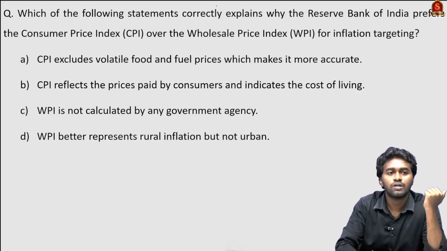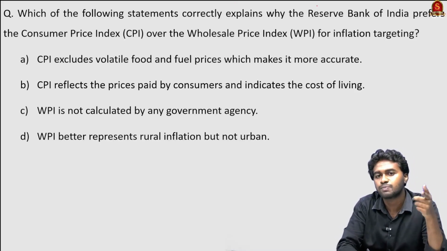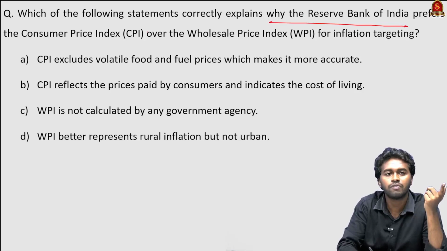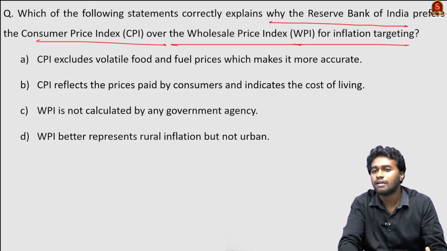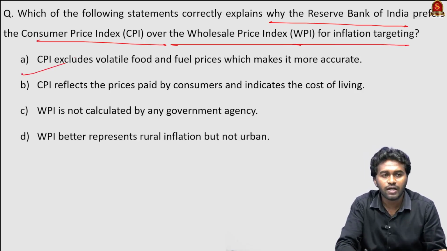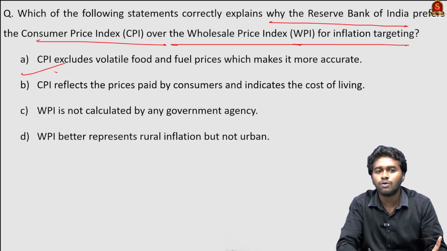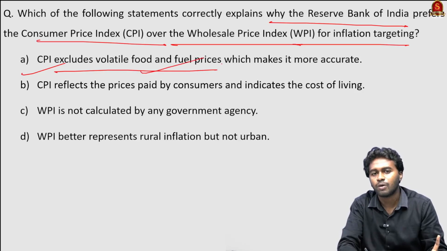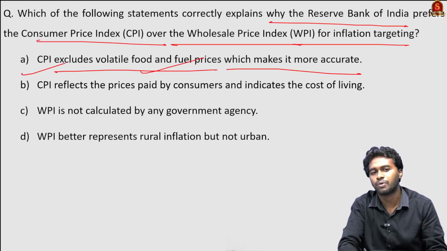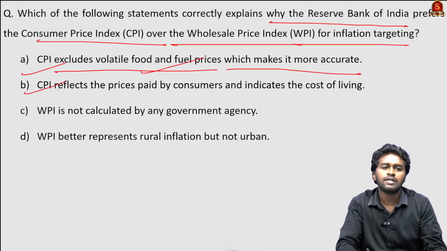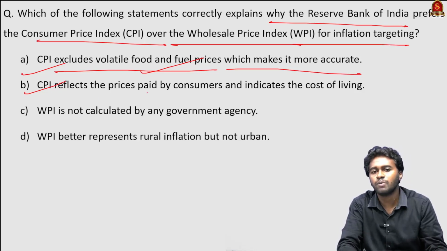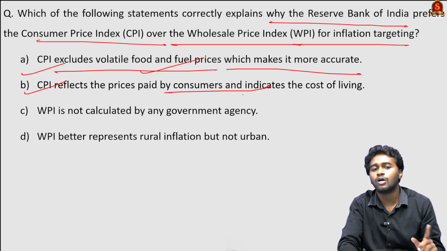So the next question: which of the following statements correctly explains why the Reserve Bank of India prefers the consumer price index over the wholesale price index for inflation targeting? Option A, consumer price index excludes volatile food and fuel prices, which makes it more accurate. Option B, CPI reflects the prices paid by the consumers and indicates the cost of living.